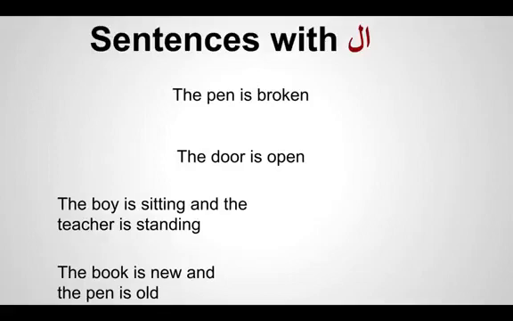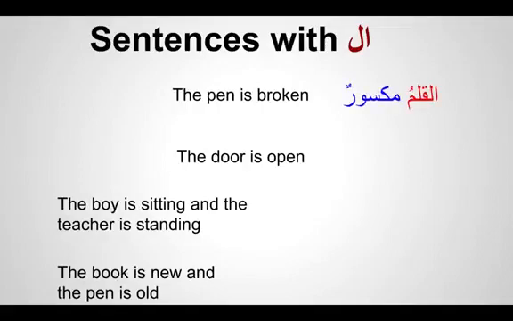So the mubtada in Arabic, when we start with the proper noun, will always be definite. That is what we're going to learn in this lesson: the noun which comes as a mubtada at the beginning of a sentence will always be definite.